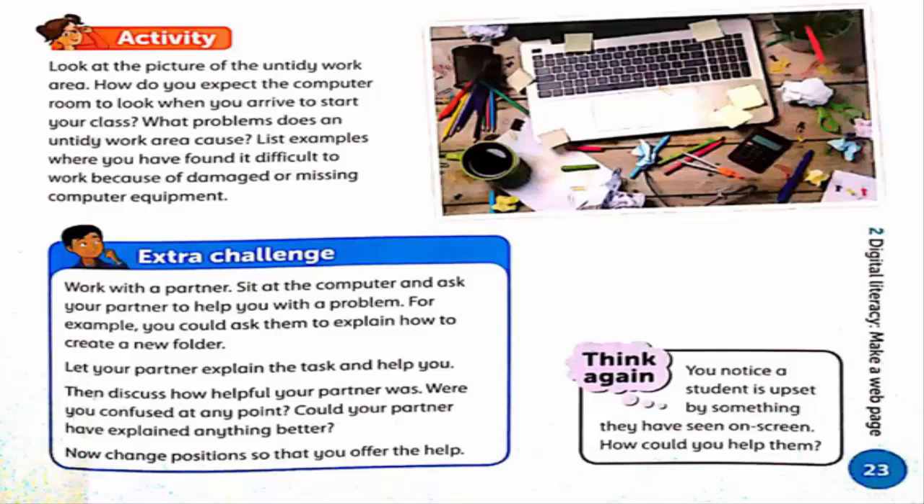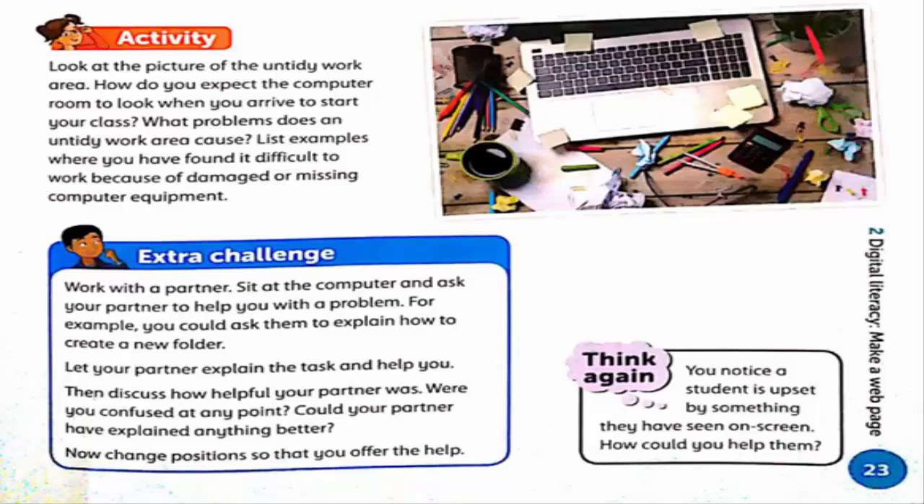Now there is another thing again, a dialog box, which says: you notice a student is upset by something they have seen on screen. How could you help them? So let's suppose someone is talking to another friend, or that person is using some bad language, or he or she is doing some shaming, body shaming or some harassment type thing. So eventually a person will become very shy and he or she will not feel safe.